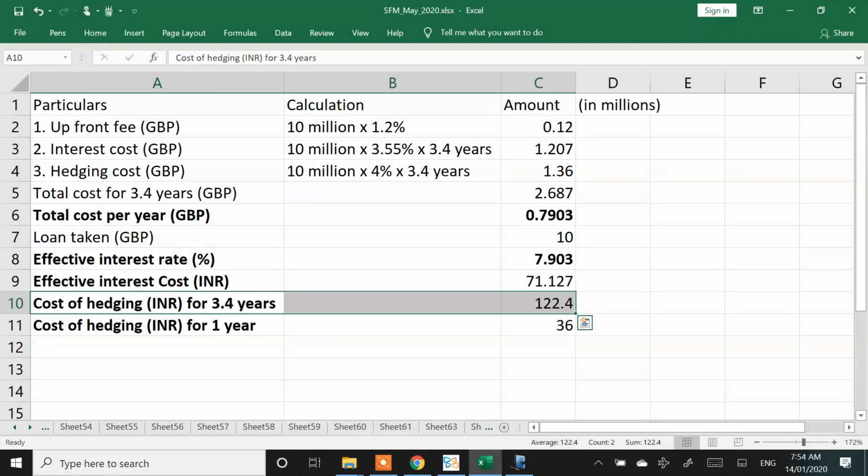Write a similar explanation when INR appreciates. Write a similar explanation, INR appreciating by 10%.